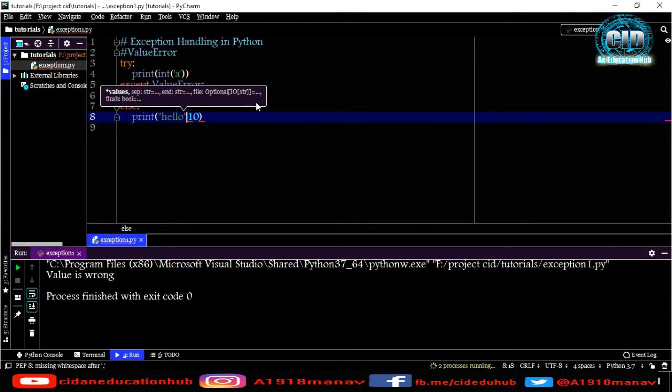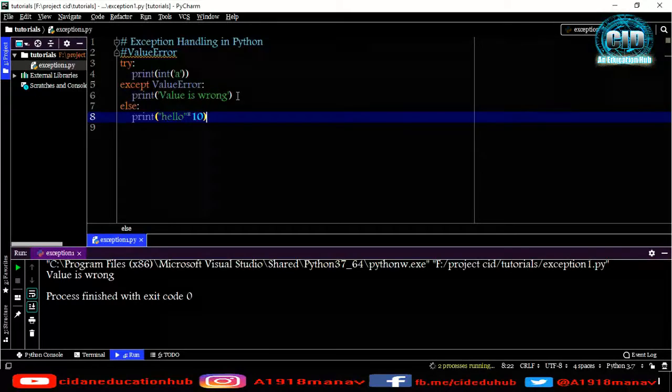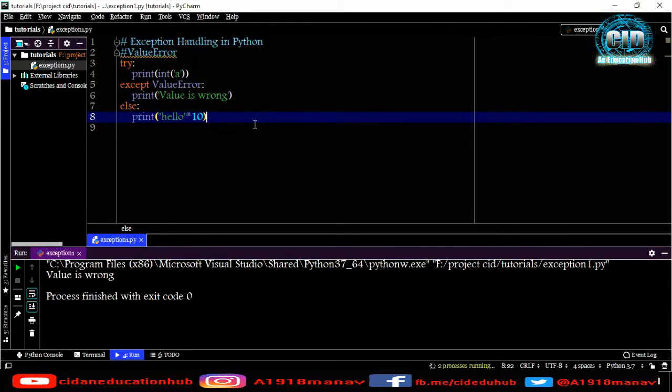Let me print hello into 10. So if the try block runs, then it will print hello 10 times, but if the except block runs, then it is not printing hello.